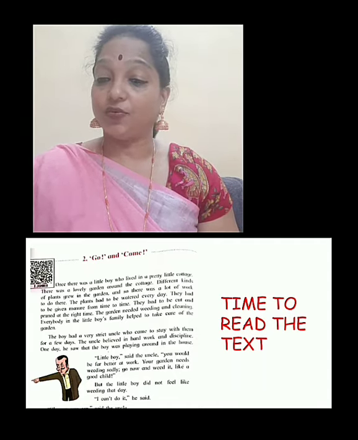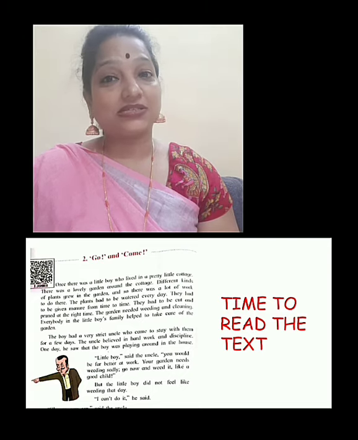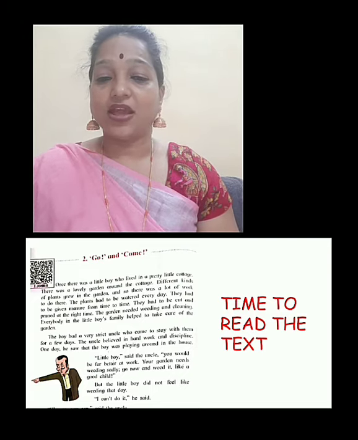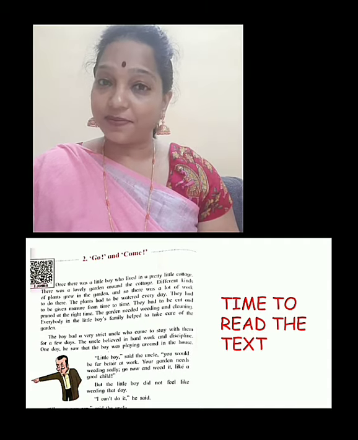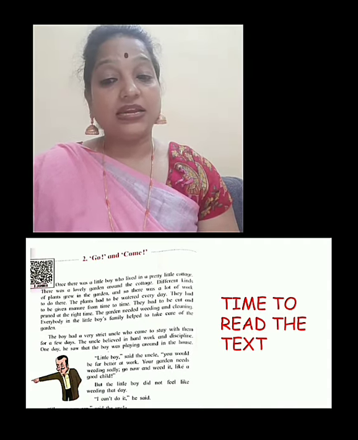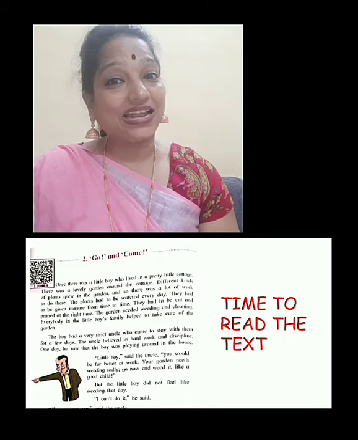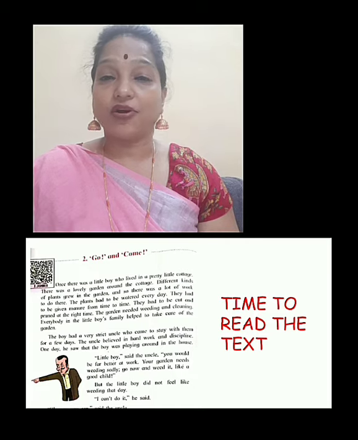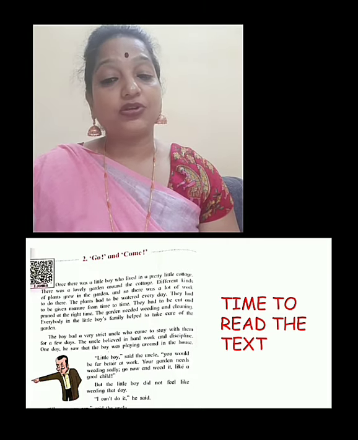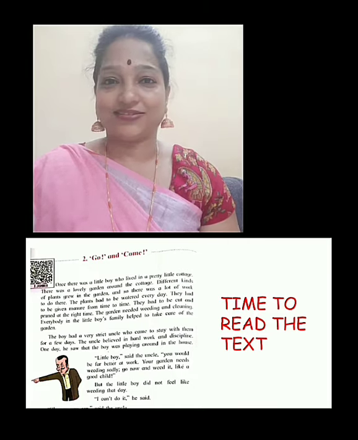They had to be given manure from time to time. They had to be cut and pruned at the right time. The garden needed weeding and cleaning. Everybody in the little boy's family helped to take care of the garden.